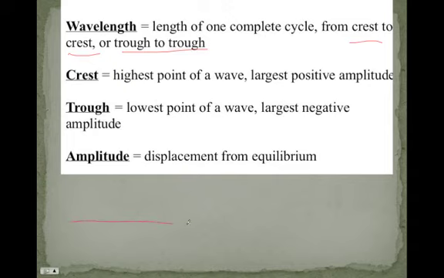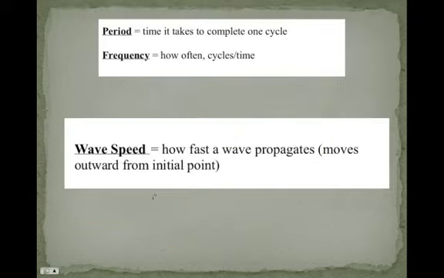So if we think of our standard sinusoidal wave, here's a crest, that's one wavelength. And here's a trough to a trough, and that's one wavelength. Now, the symbol for wavelength is lambda. So when we're talking about wavelength, it's a measurement of length. The length of a wave, that's the symbol we're going to use. So, know it.